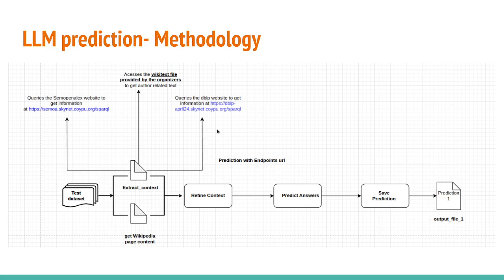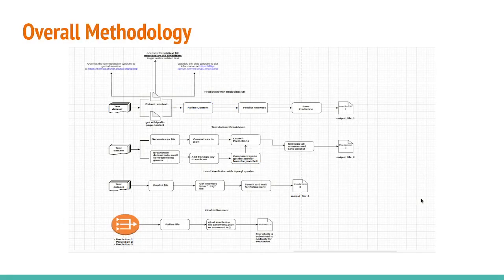It got 402 questions out of 702 questions. The rest of the questions were names which were not coherent or names which were not found in these knowledge graphs. To resolve this, we needed to use what I call Wikipedia page content. Now we got the page content for each author, refined these two files, and passed them to the LLM, which predicted the answers and saved the predictions in a file known as output 1.